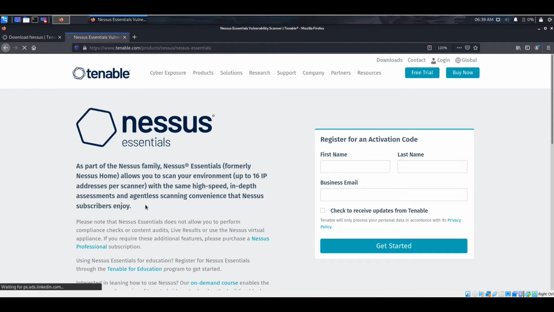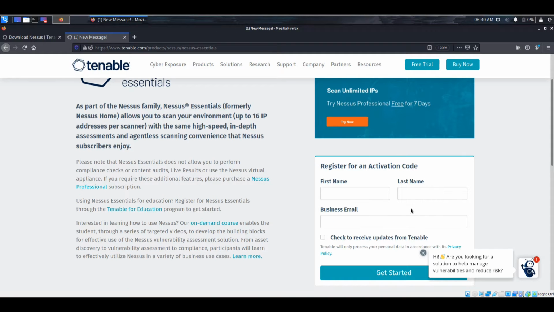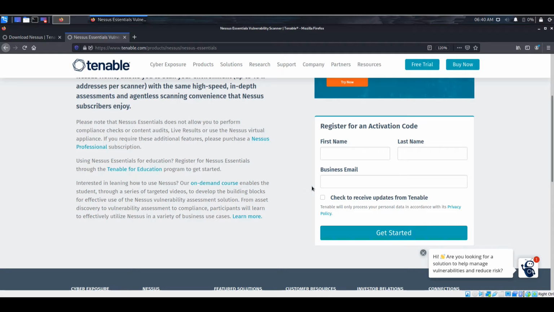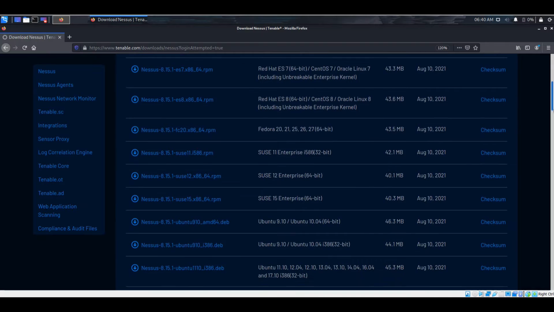We are redirected to the registration page. We need to register in this form. In this form, we are registering for an activation code that will be sent to our email. Fill this one out and click on Get Started. After clicking Get Started, we are directed to the download page. Here are the Nessus categories for each OS.